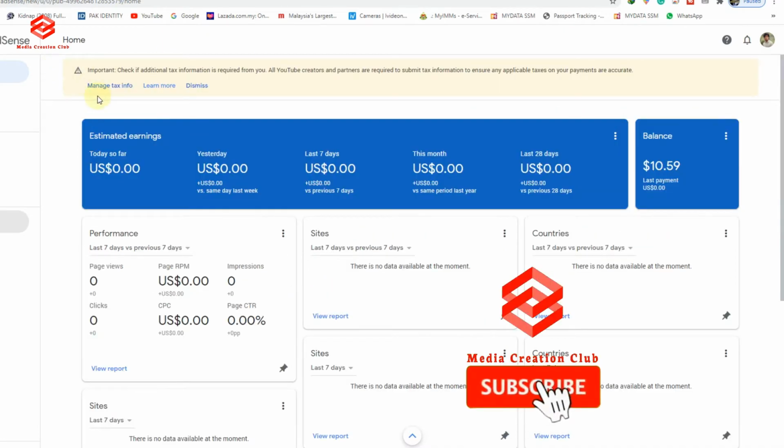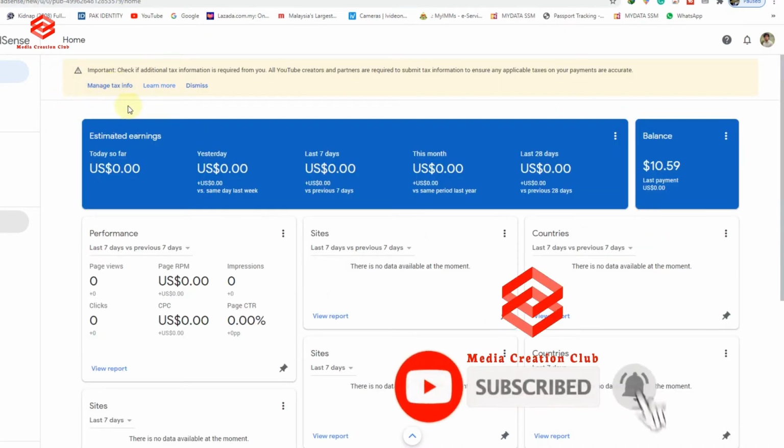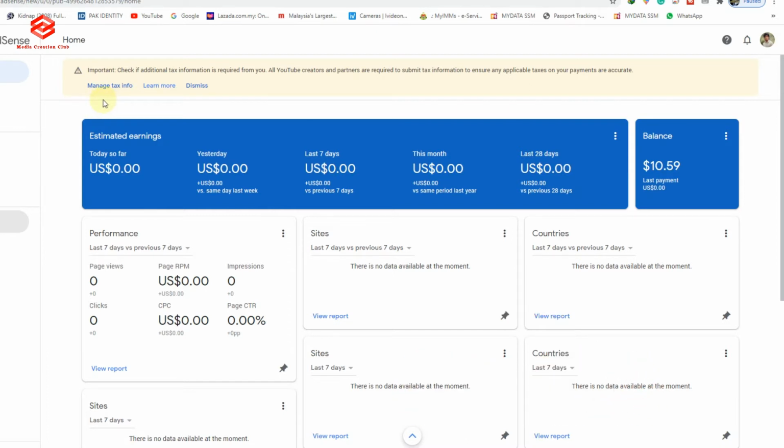If we don't fill up this form, Google has the right to cut our revenue by 24 to 30%. So we are going to manage the tax information. This one, actually, I am basically filling.